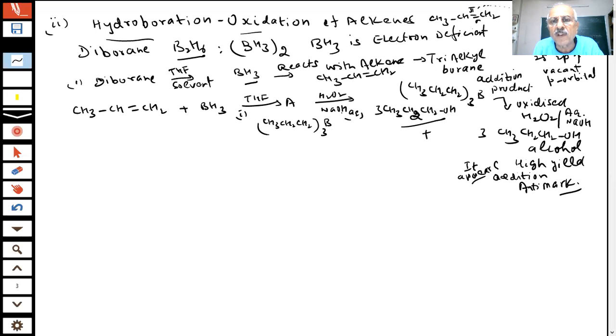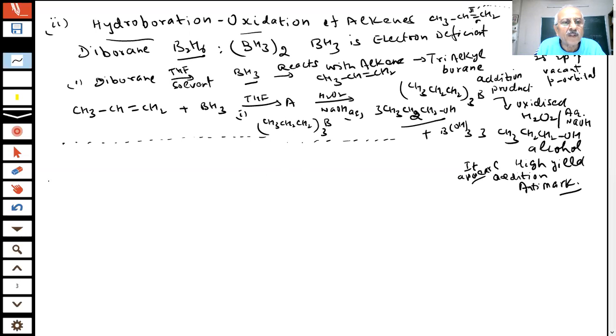This boron, when it reacts with H2O2 and NaOH, what will it form? B(OH)3. You are aware of this B(OH)3, boric acid. So here I have shown you an example of a hydroboration reaction with a question in the exam. Is there any doubt here? No, sir. You have noted down. This is a very important question.